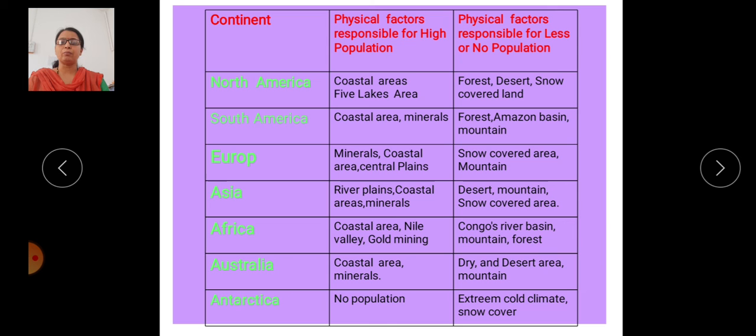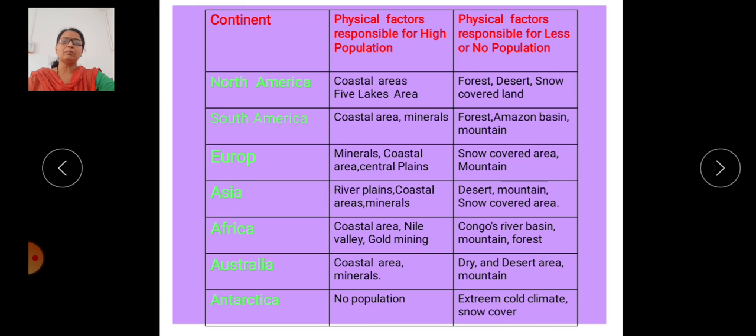Then about Asia, river plains like the Indus Ganga river plain and its tributary region have a high density of population. The Yangtze plain also has high density of population. The coastal area of each country also has high density. There are island countries like Singapore, Indonesia, Malaysia, Sri Lanka. Then the coastal parts of Bangladesh, Myanmar, India, Pakistan, China also have high density of population. Japan also has high density related with the coastal cities.